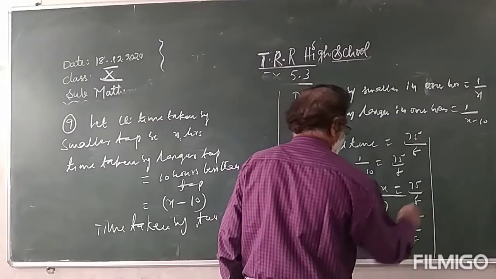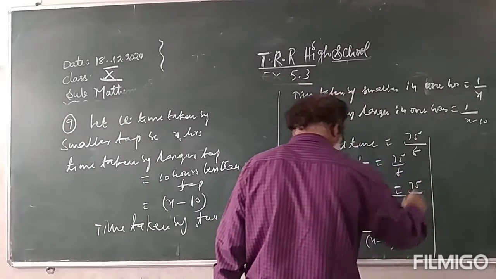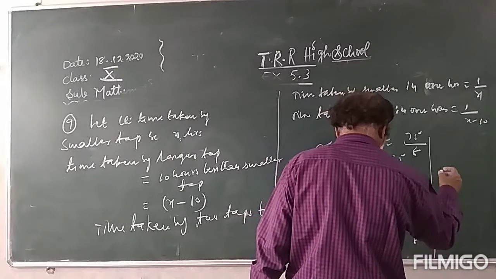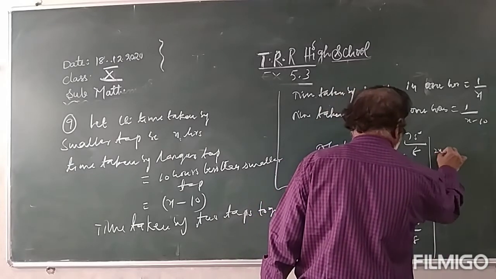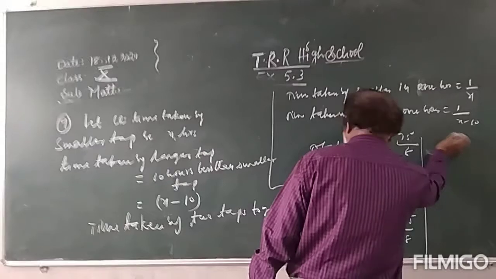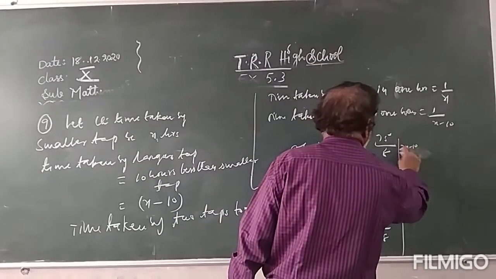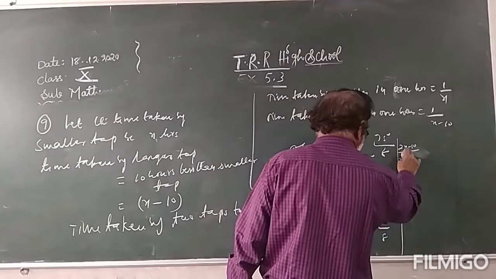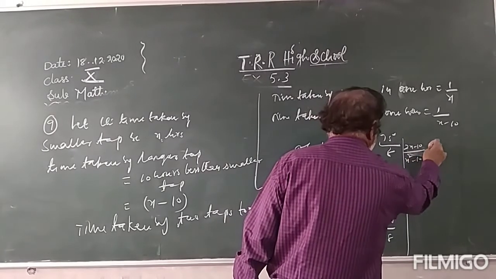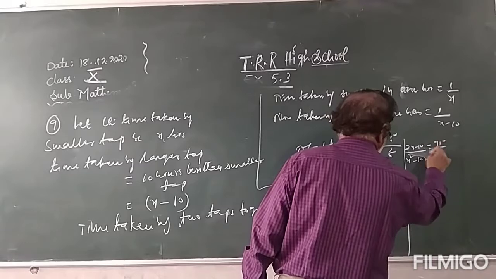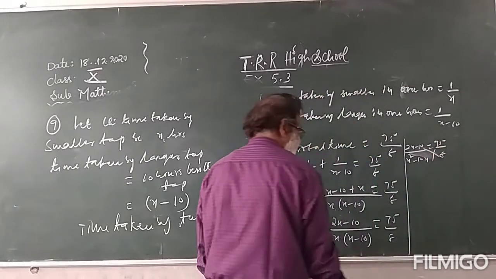You take 2 common, no problem. Simplify it. 2x minus 10 by x square minus 10x is equal to the same fraction. Do cross multiplication, children.